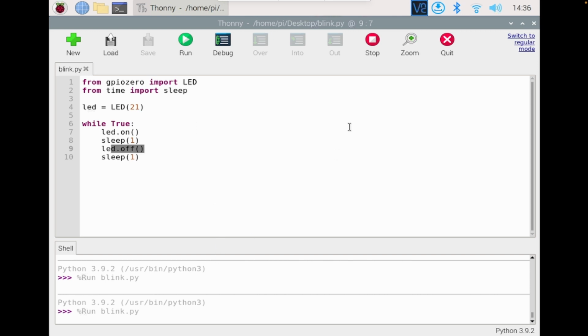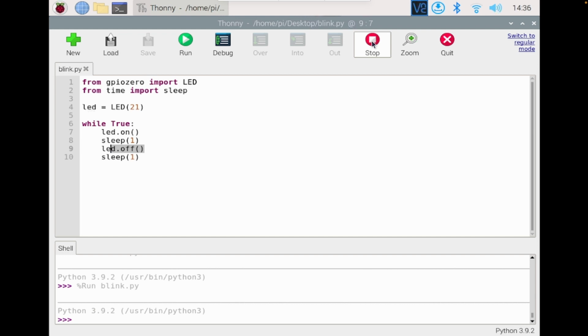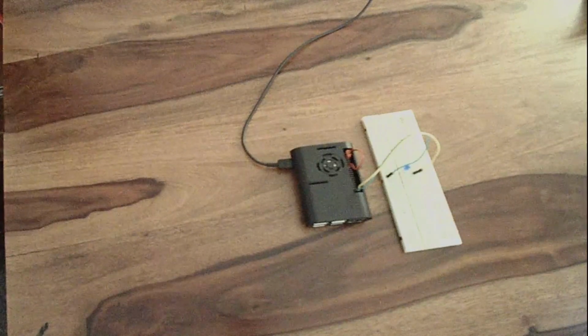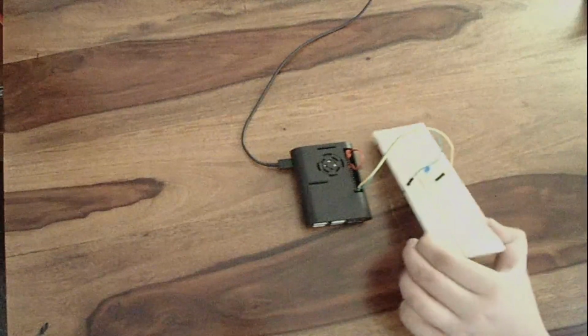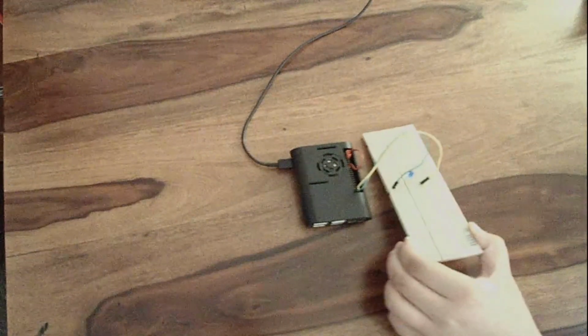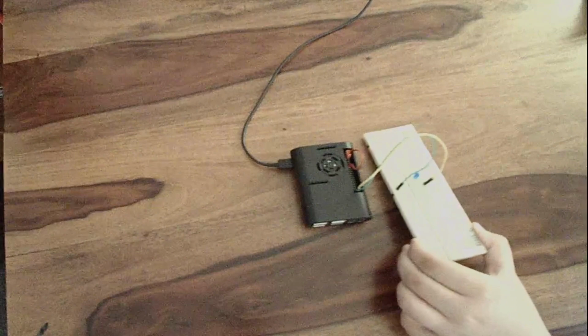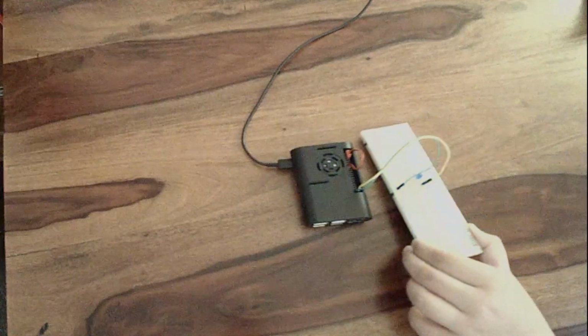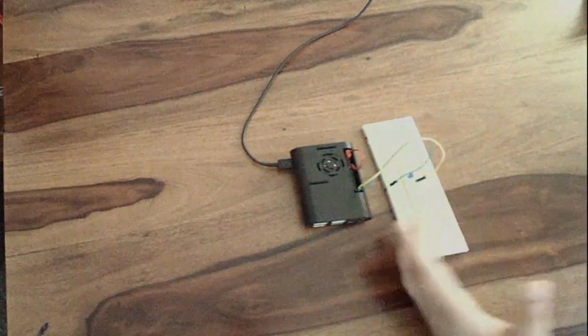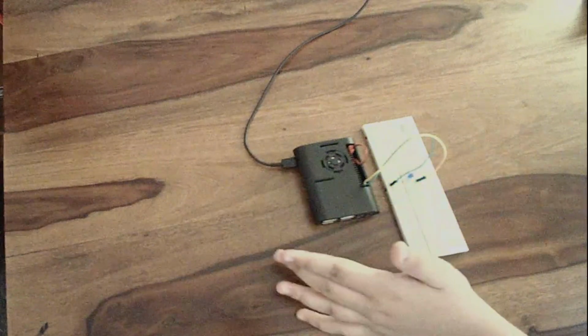So let me stop this code and let me show you my Raspberry Pi. Here, as you can see, when I stop the code, the LED stopped blinking. Now let me run the code. 3, 2, 1. So here is the code running. The LED is blinking, connected to the Raspberry Pi.